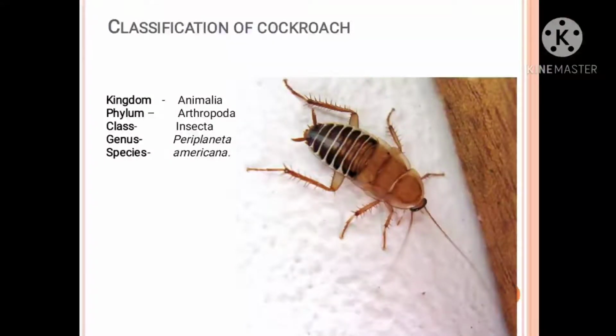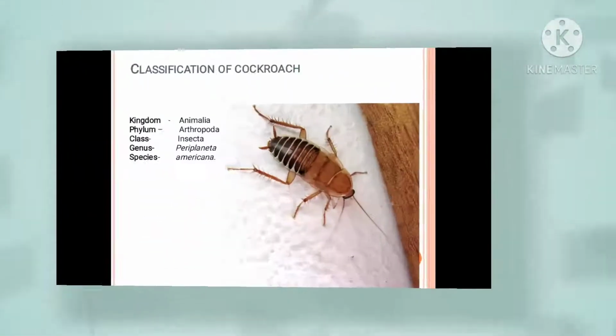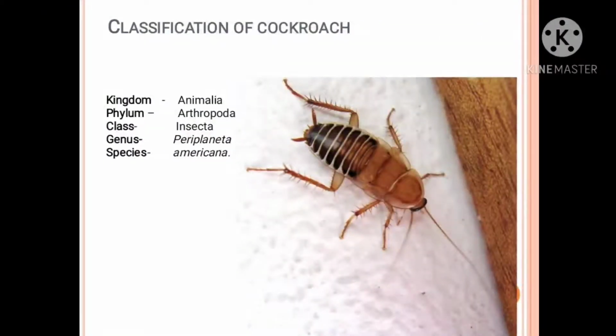Because in their body the cell wall is absent and they have heterotrophic nutrition, means they totally depend on others for food. That's why they are known as heterotrophic, and that's why they belong to the kingdom Animalia. Now they belong to the phylum Arthropoda. Why Arthropoda? Because this cockroach has jointed appendages and the body is segmented.